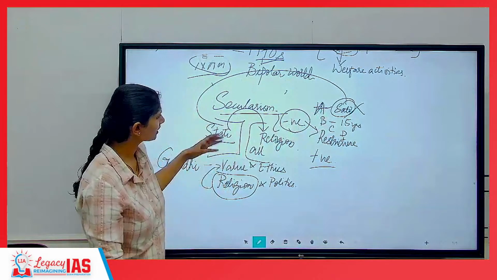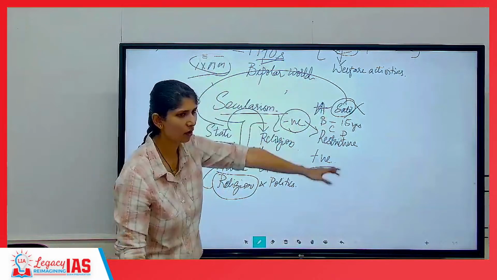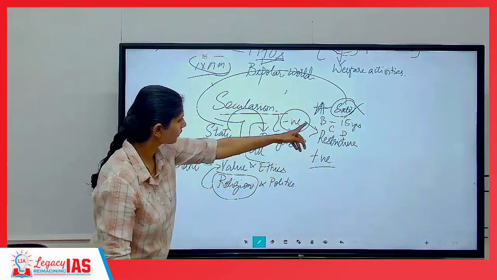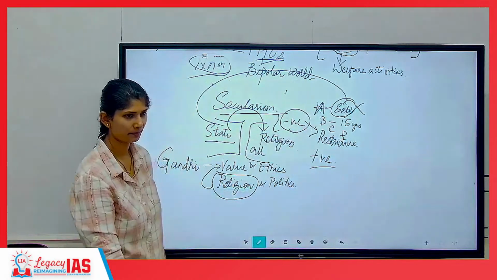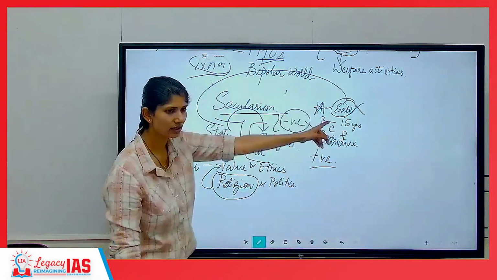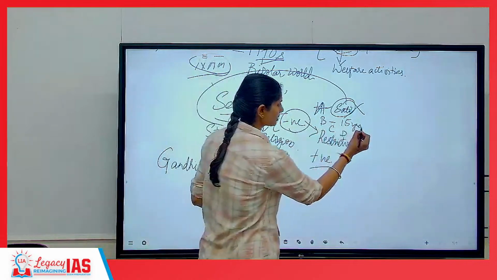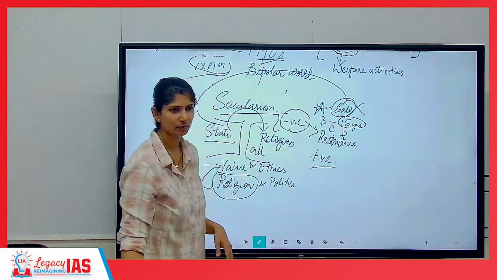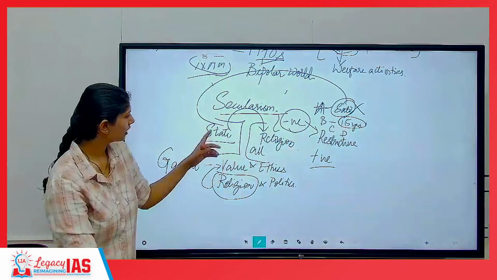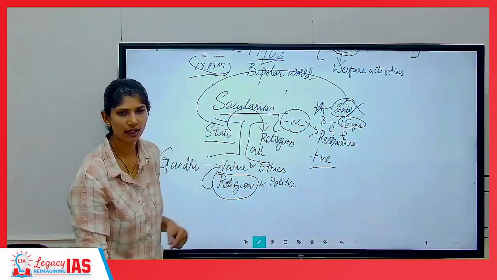That is why the state will say, no, I will interfere in all of your religions. If religion B tells that it will get a girl child married at 15 years, the state will tell, no, you cannot do that.